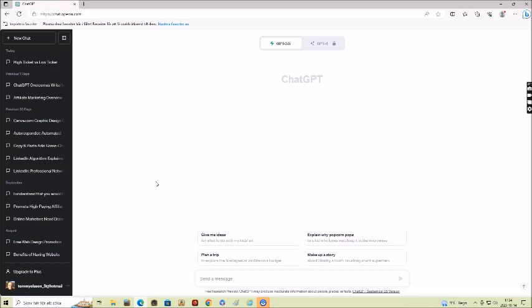Now, some marketers are selling ChatGPT prompts. It can be to help people make money or whatever. And there's nothing wrong with selling them, but you don't have to buy them, because you can just ask ChatGPT to deliver them to you. When you go to chat.openai.com, you can create a free account and start using it for free. Now, if you're new to ChatGPT, a prompt is a question or an order, so to speak.